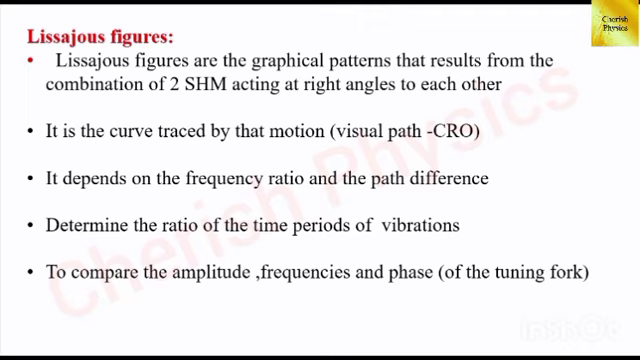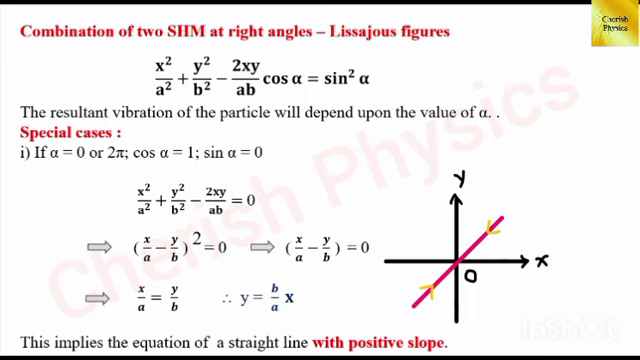The cathode ray oscilloscope. Mainly, the symmetric and non-symmetric nature of Lissajous figures depends upon the frequency ratio and the path difference. With the help of Lissajous figures, we can determine the ratio of the time period of oscillations, and it is used to compare the amplitude, frequencies and phase of the simple harmonic motion. Let's see some special cases of Lissajous figures.